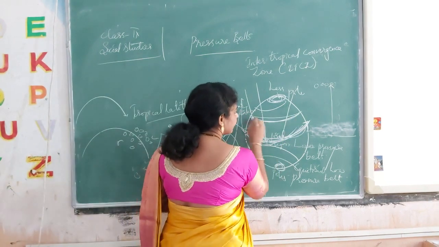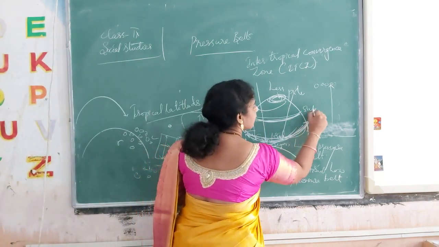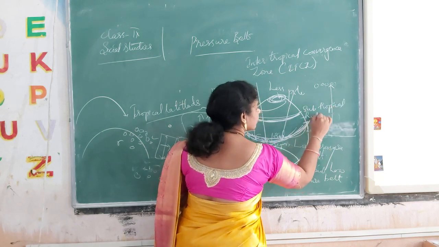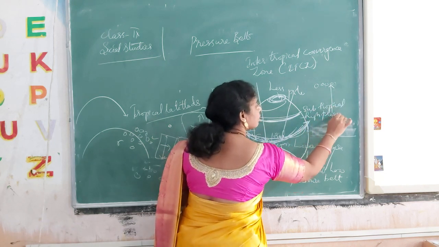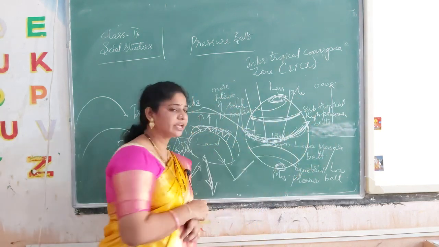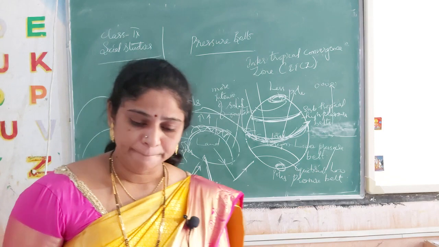So these areas are called subtropical high pressure belts. Okay, subtropical high pressure belts.